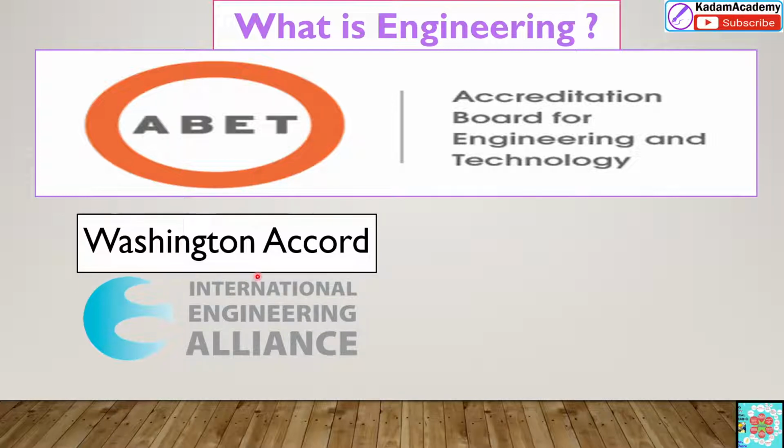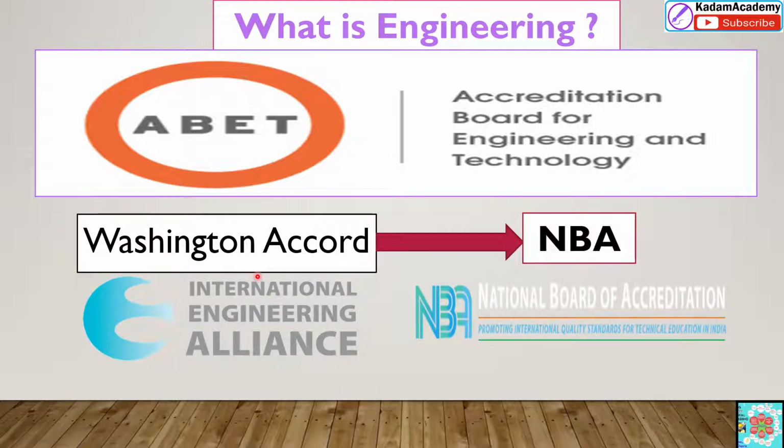According to the Washington Accord, in India the NBA, National Board of Accreditation, follows the standards and procedures decided by the Washington Accord. For what purpose? To set the quality standards of the program, not of a college, for a program and for the engineering professions.